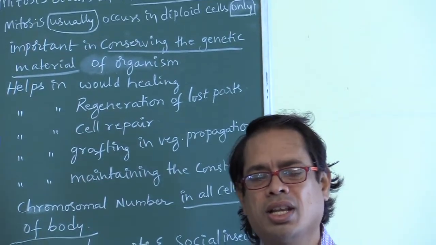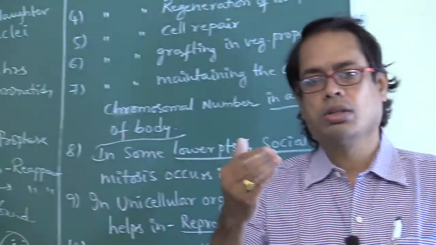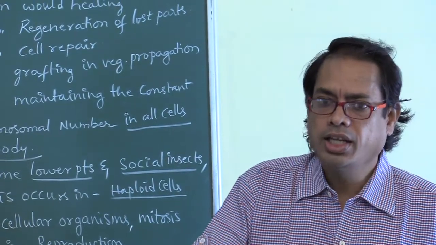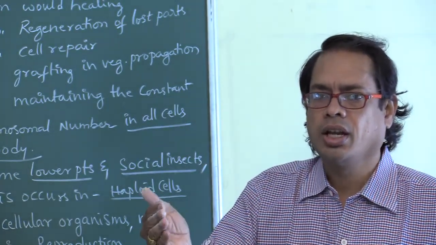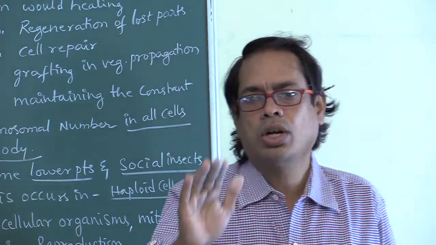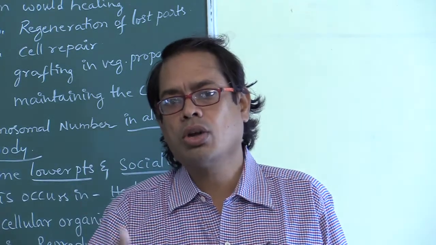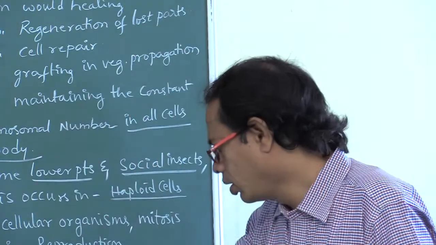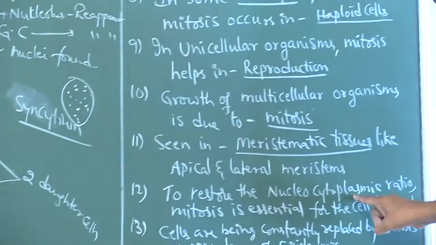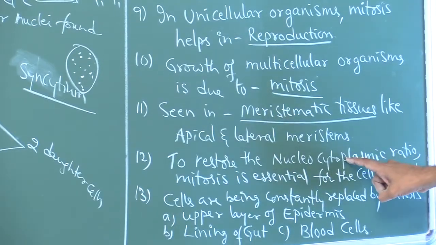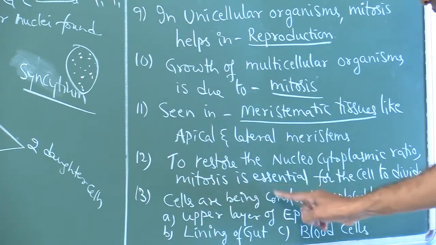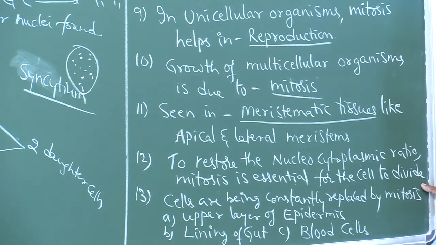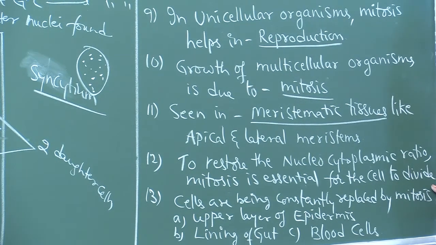Cell growth results in disturbing the ratio between nucleus and cytoplasm. To restore the nucleus-cytoplasmic ratio, that is nucleus by cytoplasm ratio, mitosis is essential for the cell to divide. Which cell division is required to restore the nucleus-cytoplasmic ratio? Mitosis.